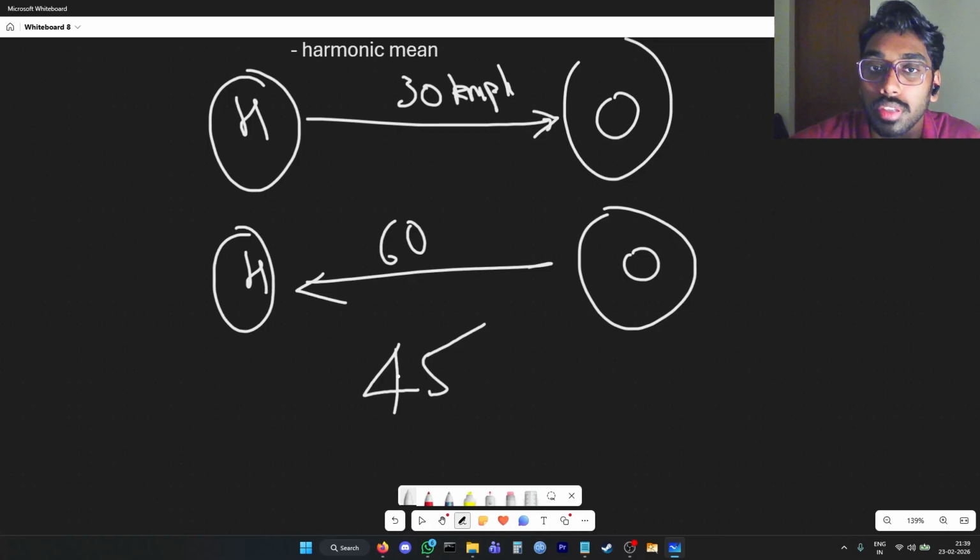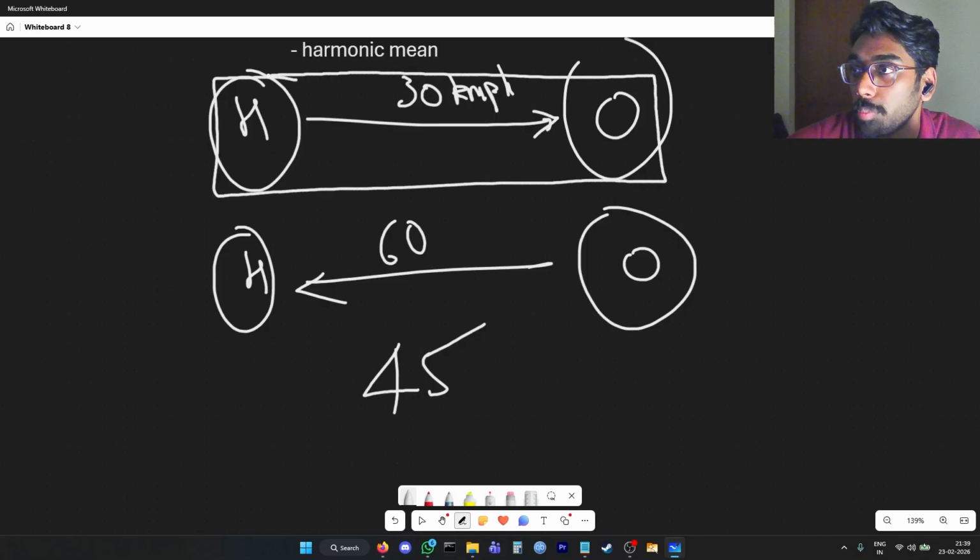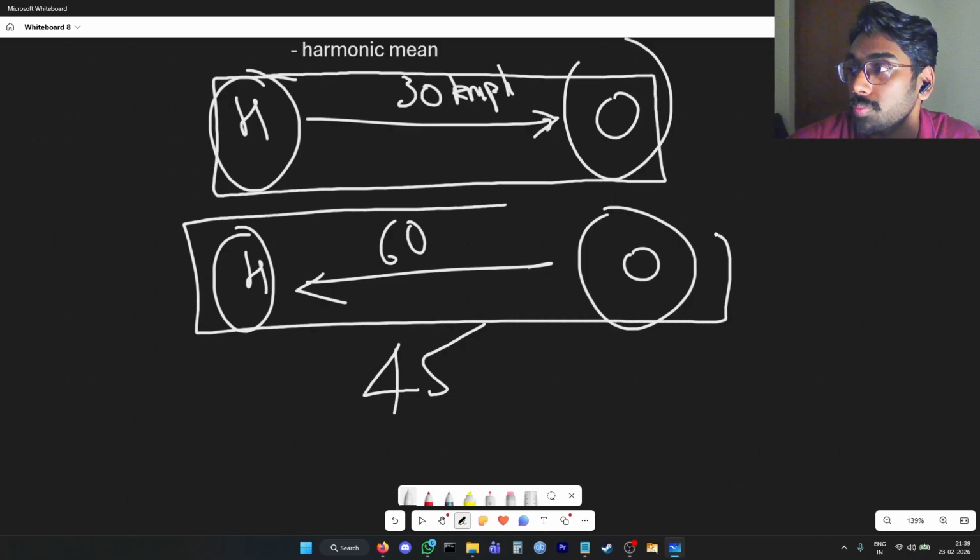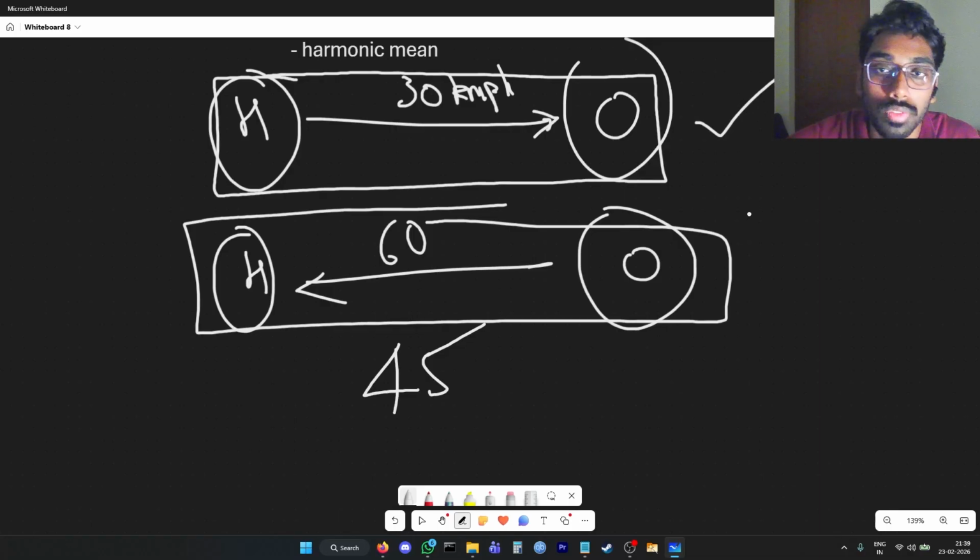But this is not the realistic expectation for average in this case, because since we're traveling the same distance from the house to the office or the office to the house, with a slower speed from the house to office, this means that we're spending more time here. So in this case, we're spending a bit more time compared to this case. This means that we have to give more weightage over here. Because of that, we cannot use the normal average calculation, and what we have to do is use the harmonic mean. What the harmonic mean does is it takes the reciprocal of both the values, adds it, and then averages it out.